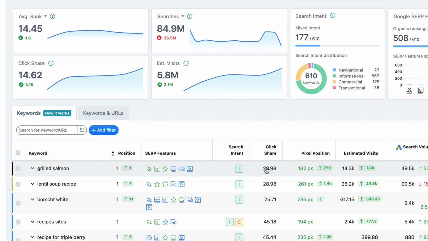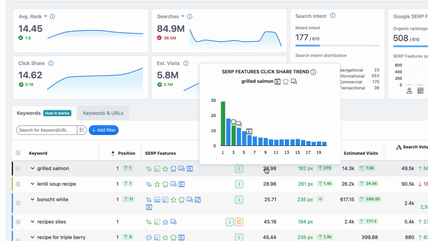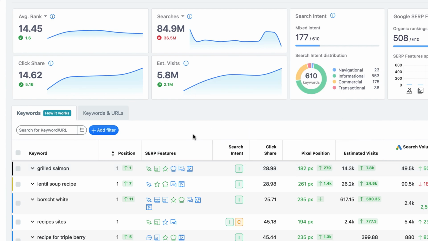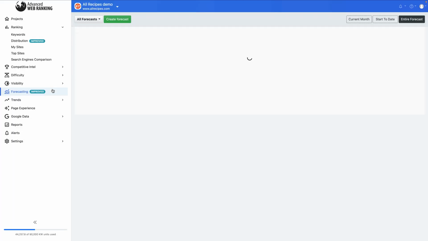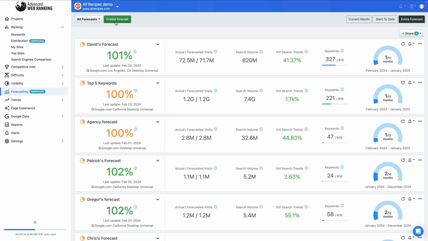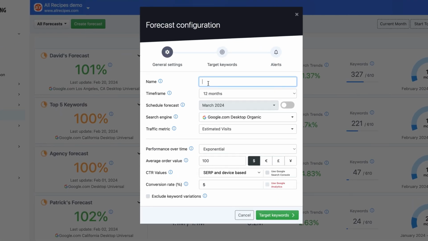As you can see, websites that achieve top 10 performance on a keyword will always get a greater share of the clicks and enjoy a higher number of estimated visits out of the full search volume. The top KPIs also reveal the total search potential for all keywords in the table, as well as the total estimated visits. Taking into account the current ranking and traffic performance, let's create a forecast and set up the goals we aim to achieve with our SEO campaign.